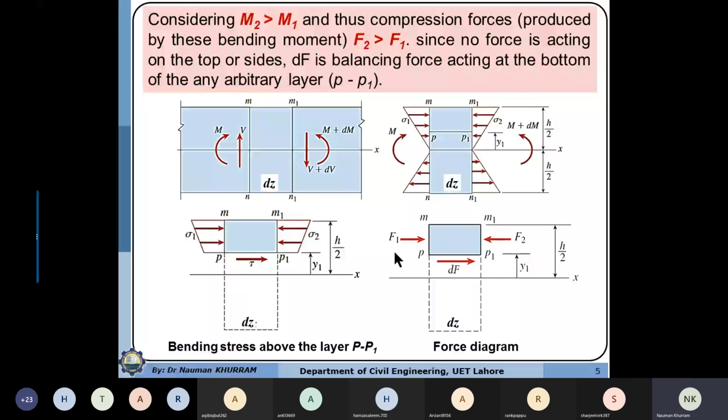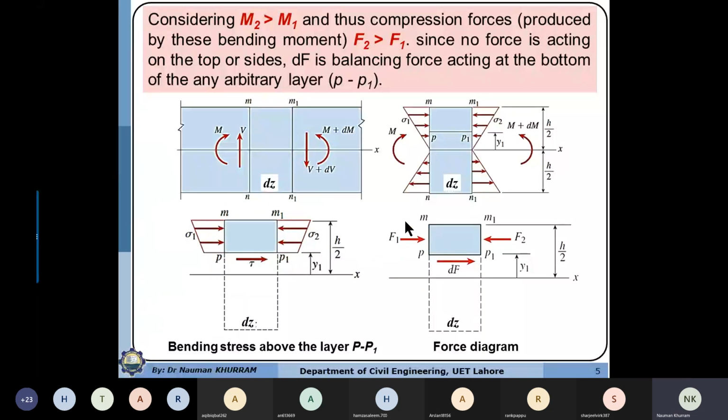Why? Because the areas on the right side and left side are the same, but sigma 2 is more than sigma 1. It means that F2 will be larger than F1. So F2 is the compressive force which is acting with the compressive stresses on the right side. It means that if F2 is more than F1, then sliding will occur on this side. So this F2 will drag the above area to this side.